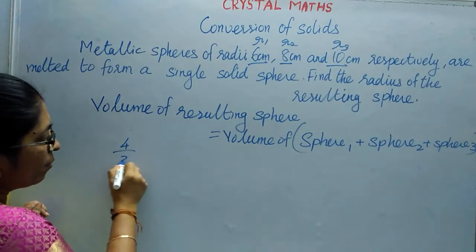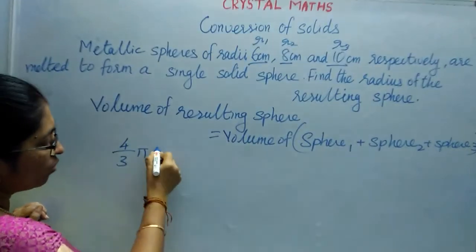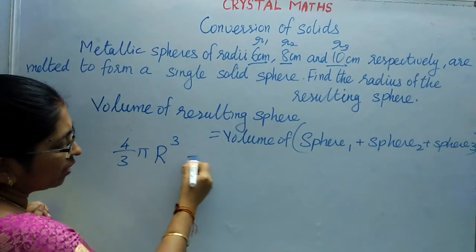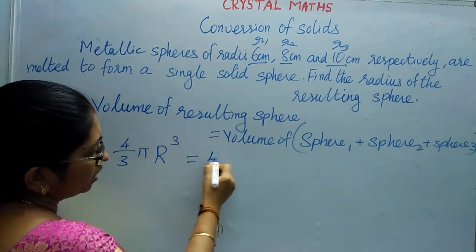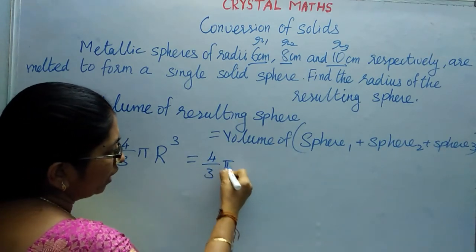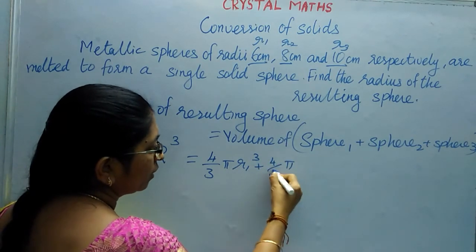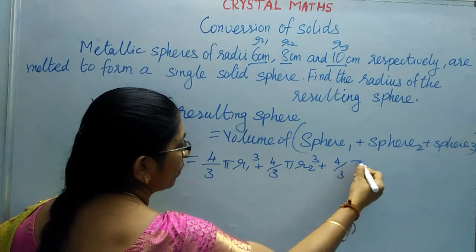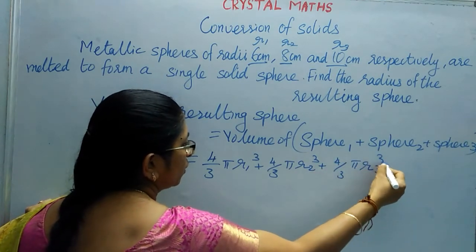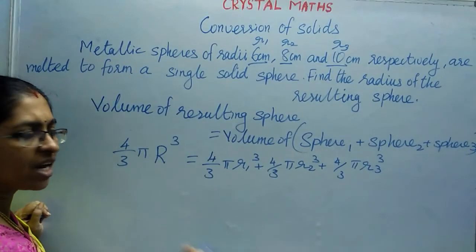4 by 3 pi R cube. This resulting one is the bigger one, so I am going to use the capital letter R for it. And the volume of the first sphere is 4 by 3 pi r1 cube, plus 4 by 3 pi r2 cube, plus 4 by 3 pi r3 cube. 4 by 3 pi is common on both sides, so we can take it out and simplify.